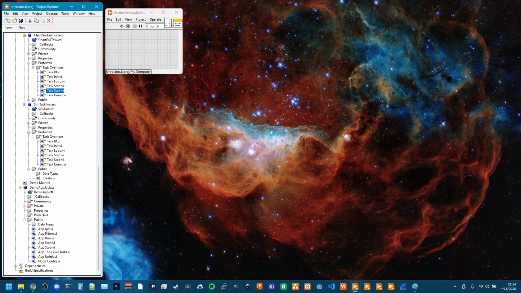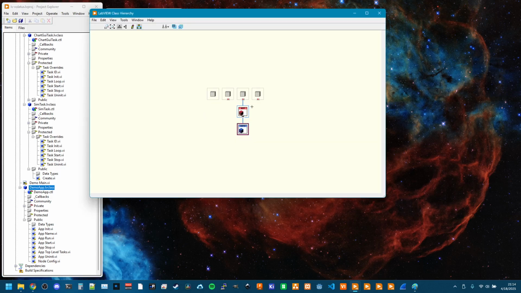Application also has a very similar setup. Application does not end up inheriting from actor at all. The only thing this is going to inherit from is that app core class.